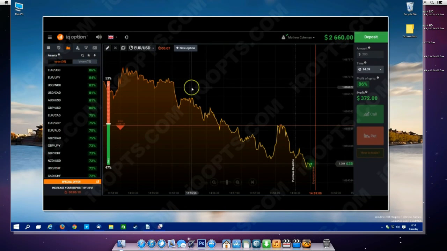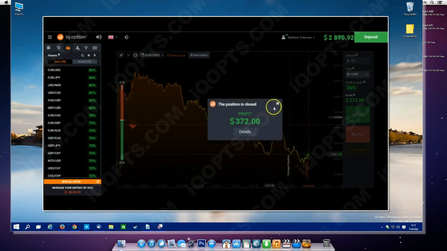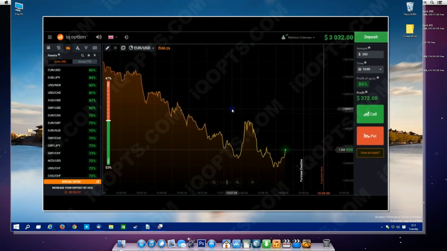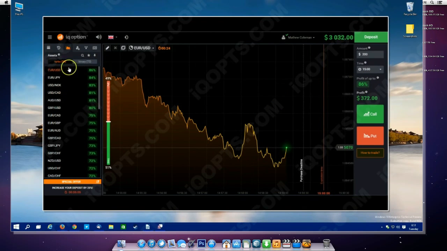But of course, my recommendation is to trade on the currency pair with the highest profit rates. In this case, it's euro-dollar. You can see it has 86% payout. It's the highest currency profit rate for now. That's why I'm trading on this pair.